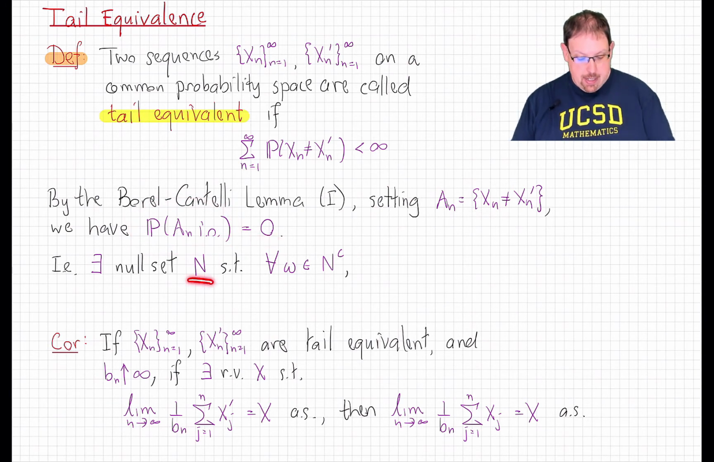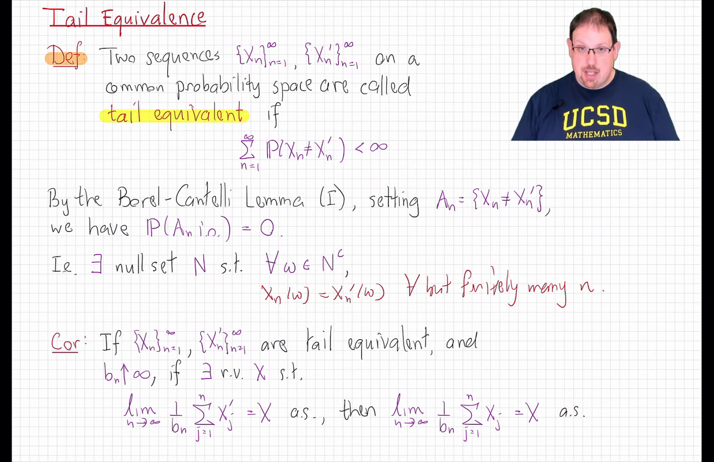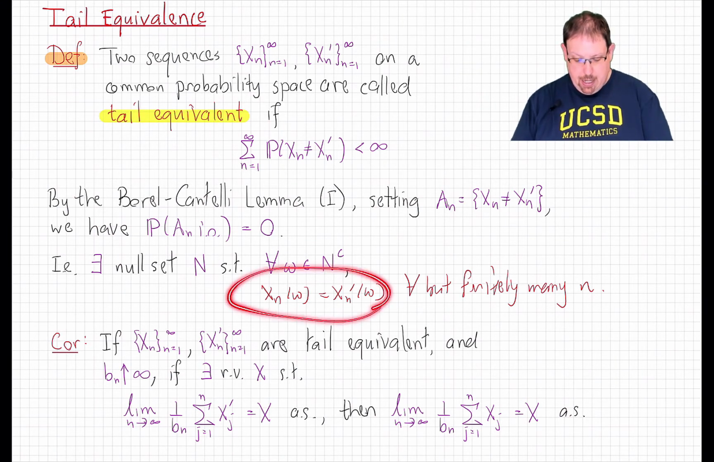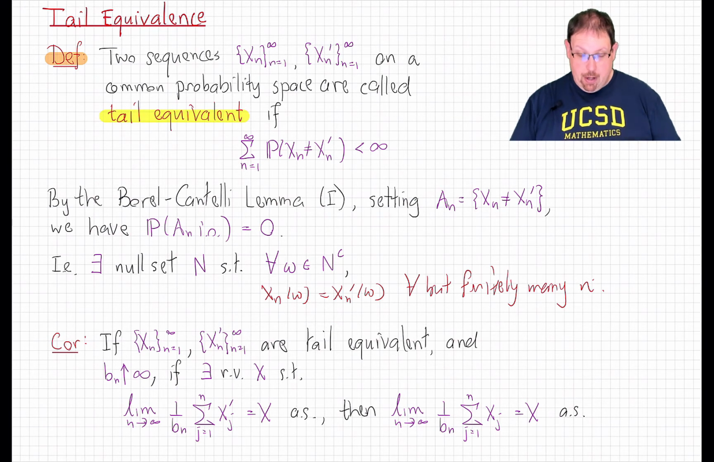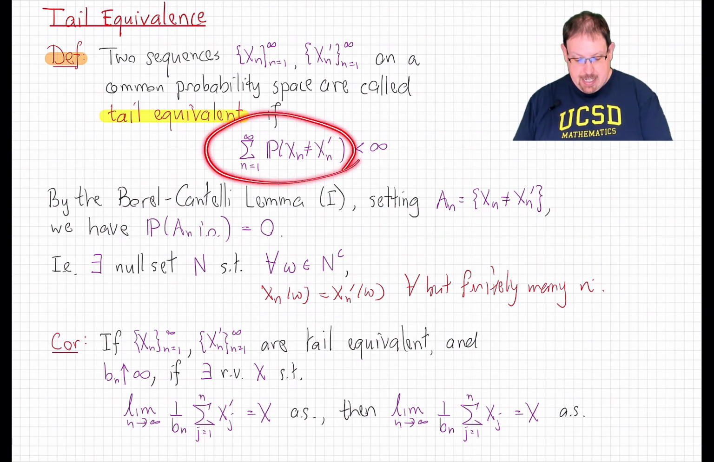In other words, there is a null set N such that for all outcomes outside that null set, xn of that outcome agrees with xn prime of that outcome for all but finitely many n. Now notice that the finite set of n's for which these are allowed to disagree depends on the outcome omega. There's no uniform statement here, but that's okay. We don't need it to be uniform. For each realization of these random variables, these agree eventually.